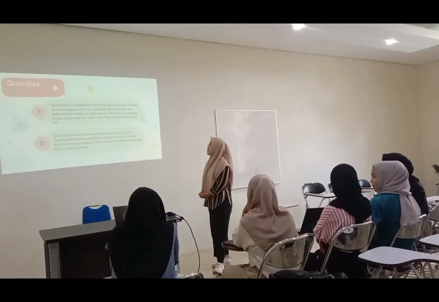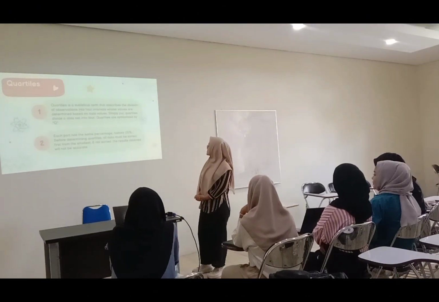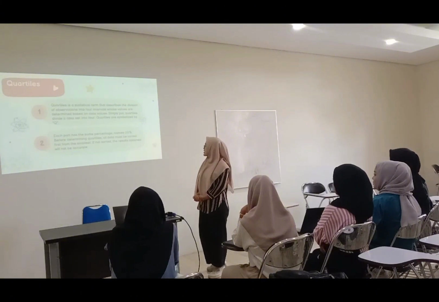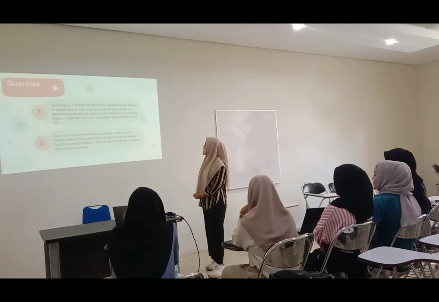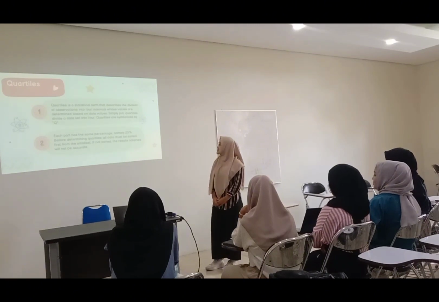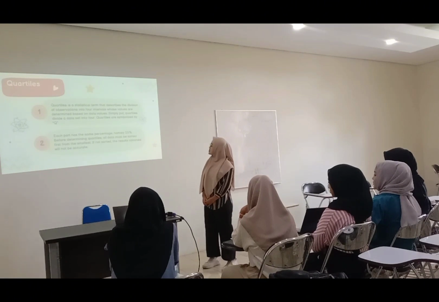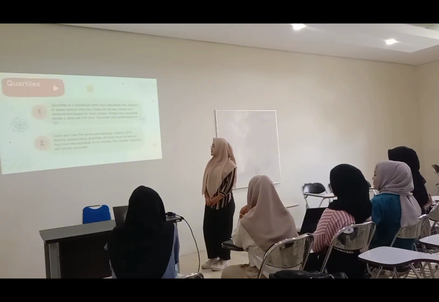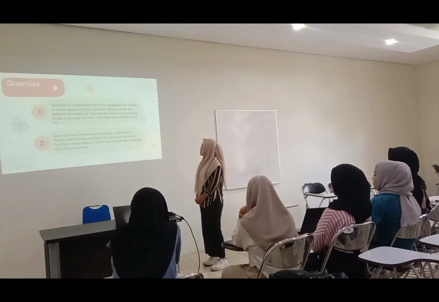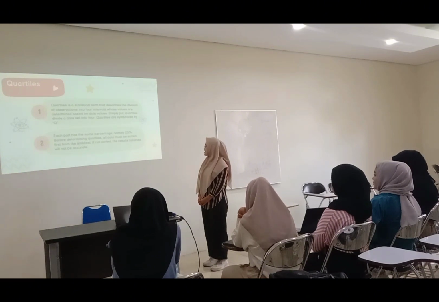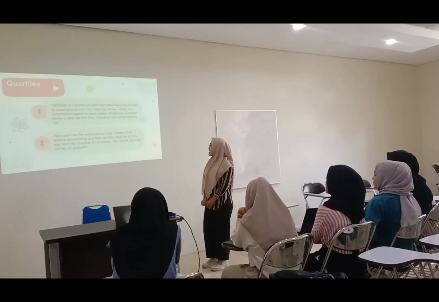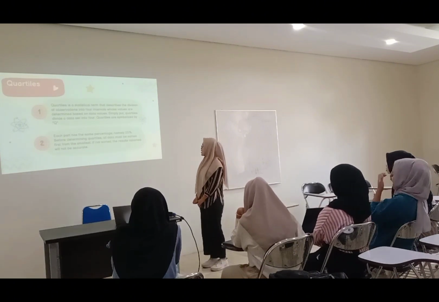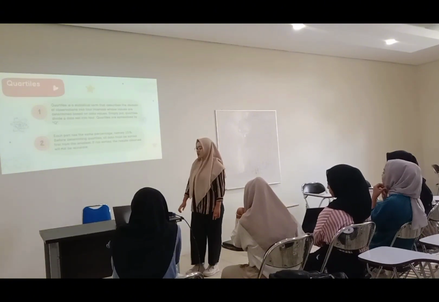Next is the quartile. Quartile is a statistical term that describes the division of observations into four intervals whose values are determined based on data values. Simply put, quartiles divide a data set into four. Quartiles are usually denoted by Q. Each part has the same percentage, namely 25%. Before determining quartiles, all data must be sorted first from smallest to largest. If not sorted, the result obtained will not be accurate.